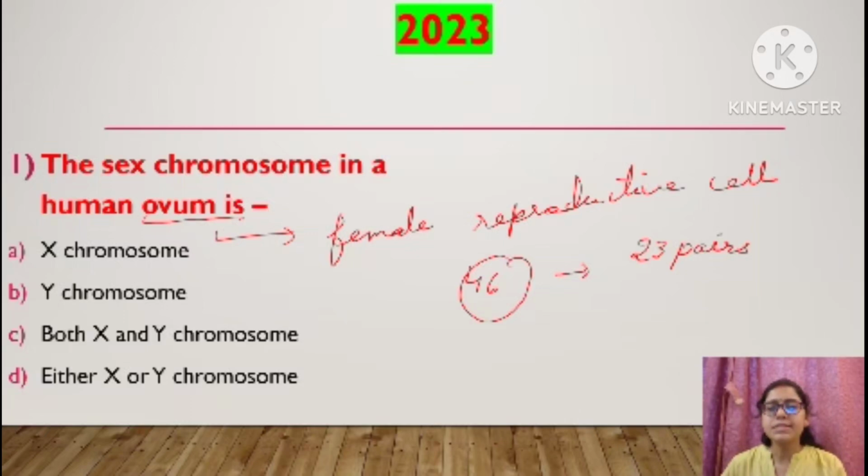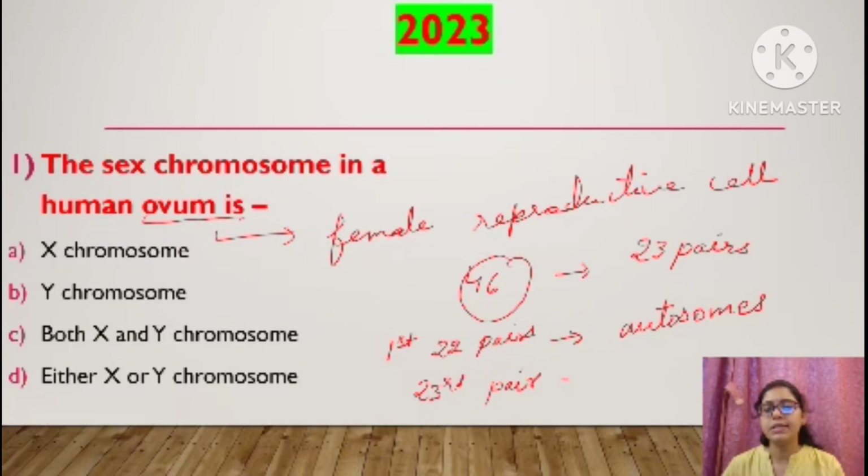The first 22 pairs are known as autosomes. And the 23rd pair of chromosomes is known as allosomes or sex chromosomes.